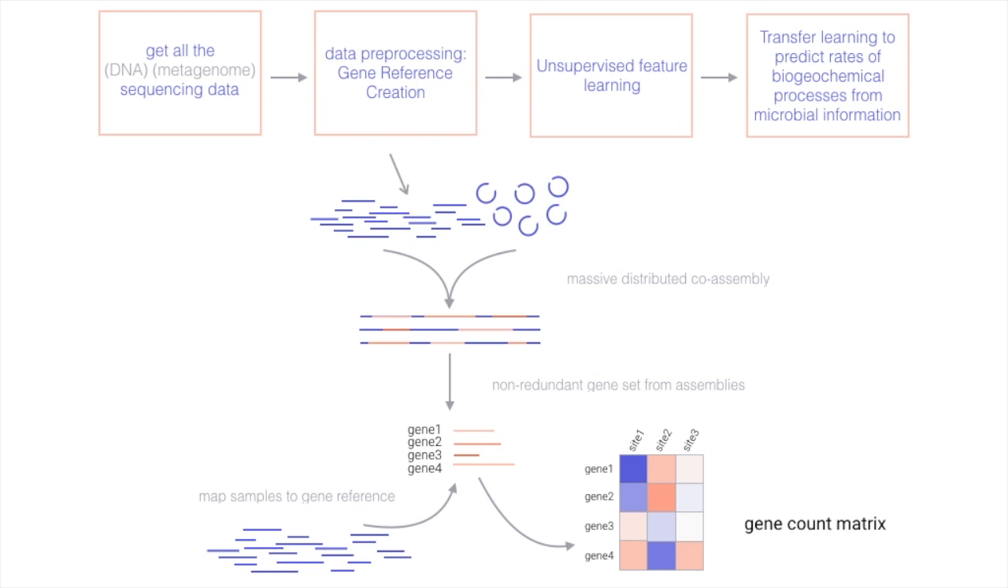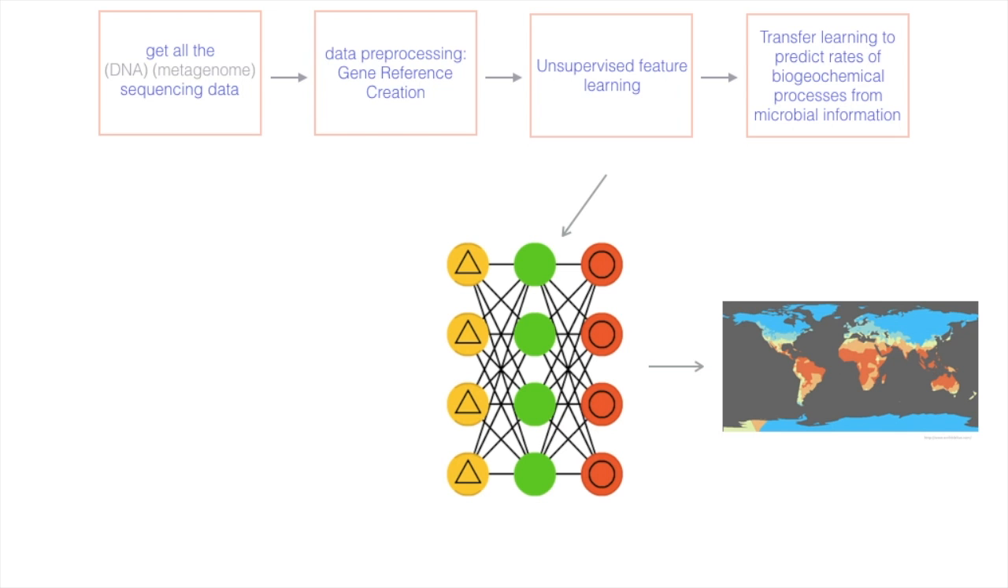Current gene references only represent the less than 1% of microbes for which we have representative genomes, so I plan to create a novel, non-redundant gene database from the million metagenomes themselves by doing a massive co-assembly of these samples. This is a truly absurd computational task that can only be done because of recent advances in distributed algorithms for assembly. High-level features of microbial communities will be learned on a deep denoising autoencoder architecture, and finally these features can be transferred to predict rates of biogeochemical processes from microbial information on our labeled samples.